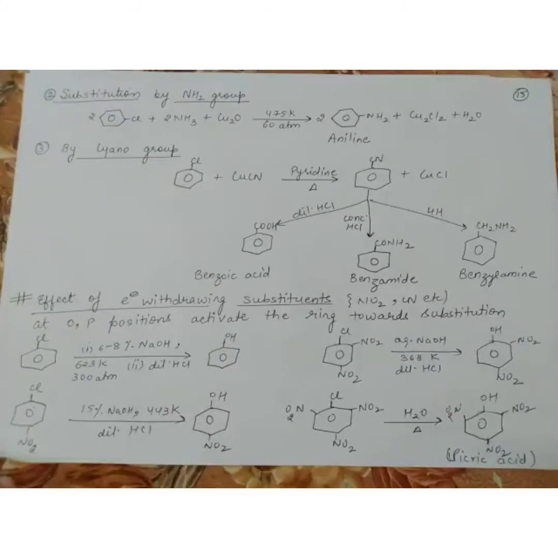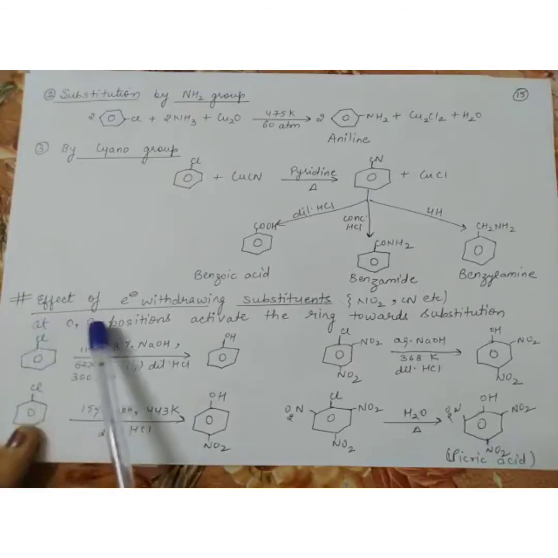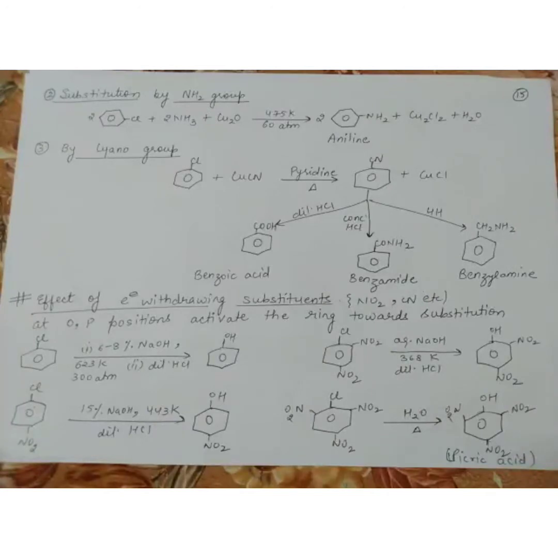So we have one topic here, that is effect of electron withdrawing substituents. Now what are electron withdrawing substituents? Which withdraw electrons from benzene ring. Now what are the examples? The examples are NO2 group, cyanide group, all your minus I groups. Now what will these groups do? Suppose I put these groups at ortho and para positions, what will happen? They will activate the ring towards substitution reaction.